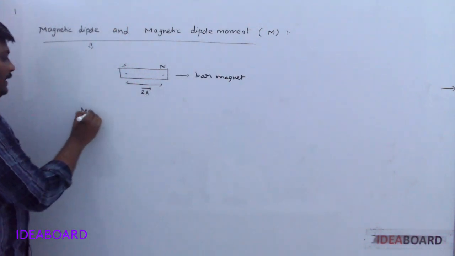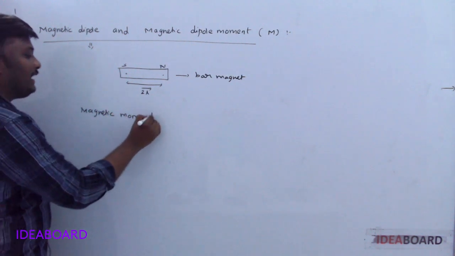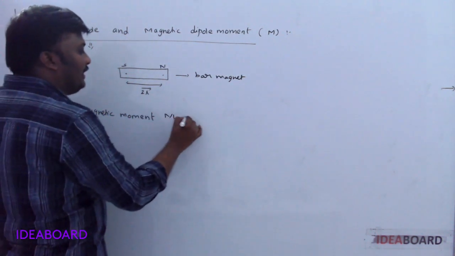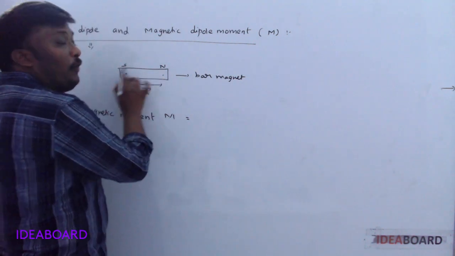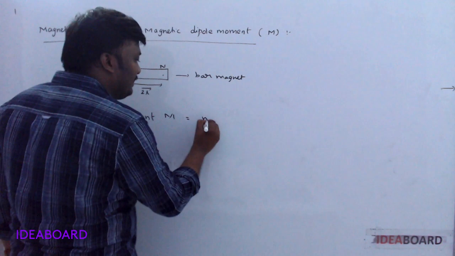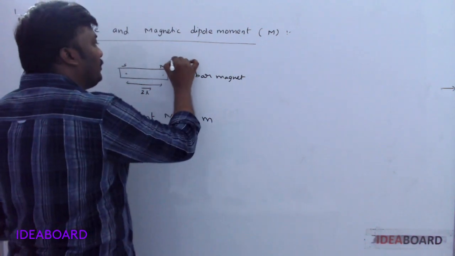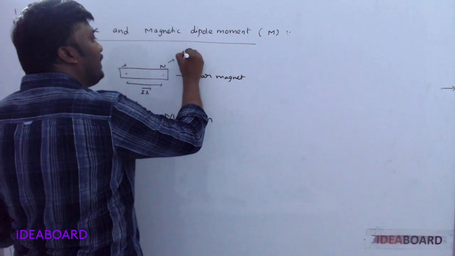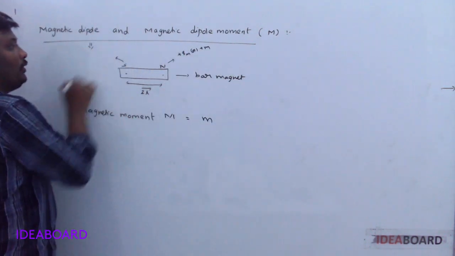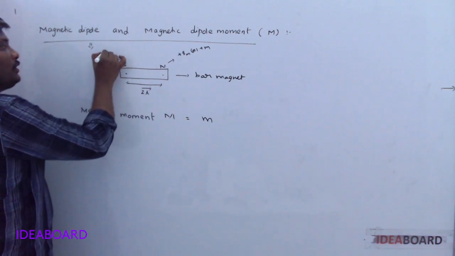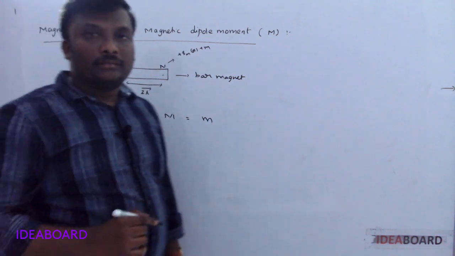The magnetic dipole moment, also named magnetic moment, is defined as the product of the pole strength. Pole strength is indicated by m. If it is the north pole, it is indicated by plus Qm or plus m. If it is the south pole, pole strength is denoted as minus Qm or minus m.